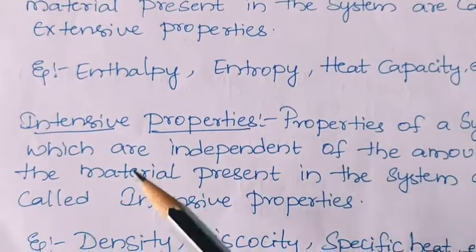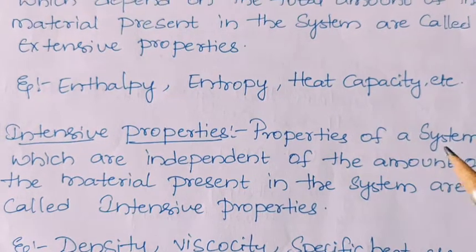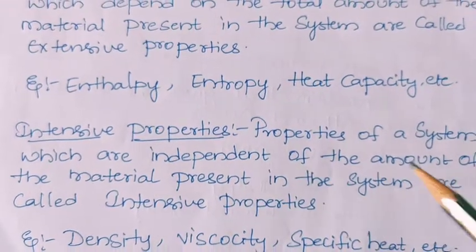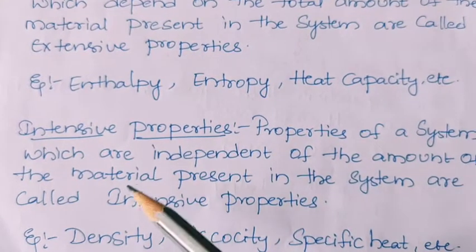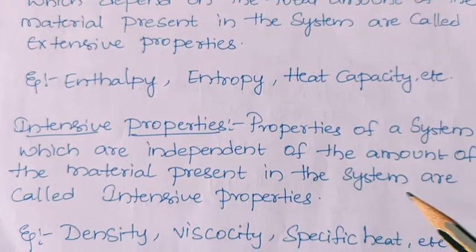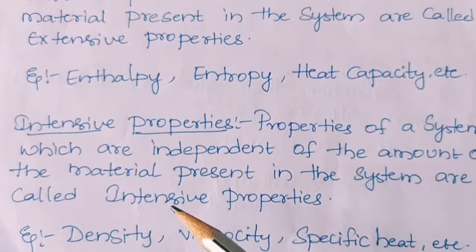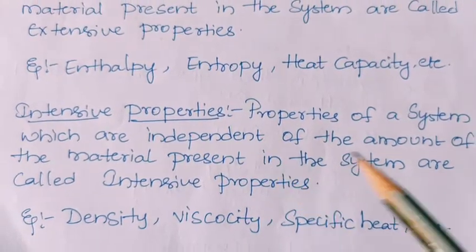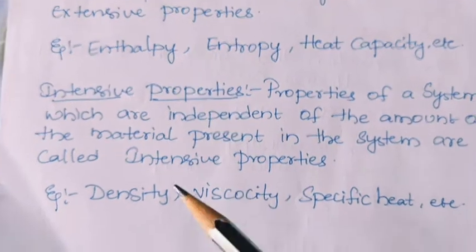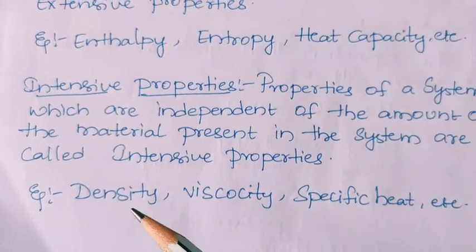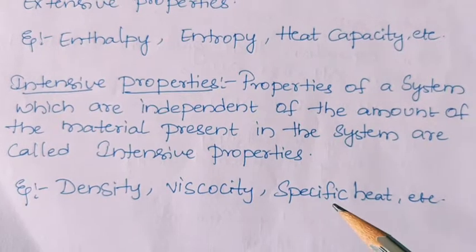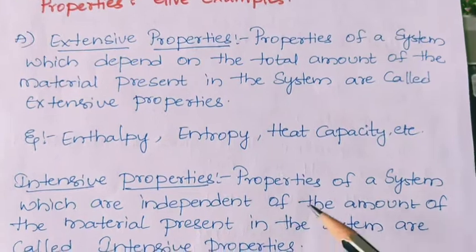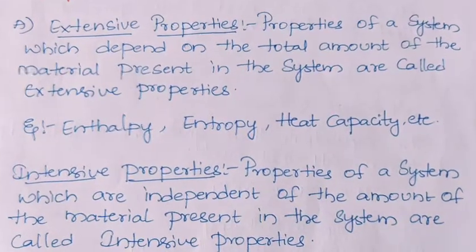Next, intensive properties. Properties of a system which are independent of the amount of the material present in the system are called intensive properties. So here, these are independent of the amount of the material. These examples are density, viscosity, specific heat, etc. So this is about extensive and intensive properties.